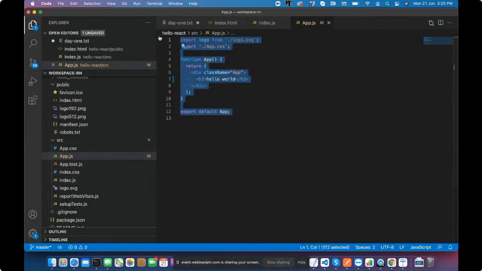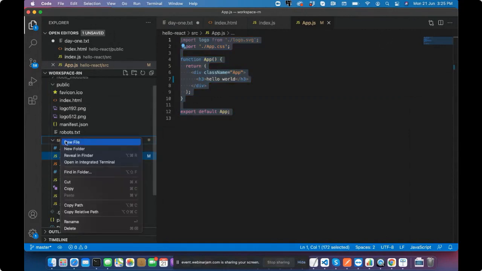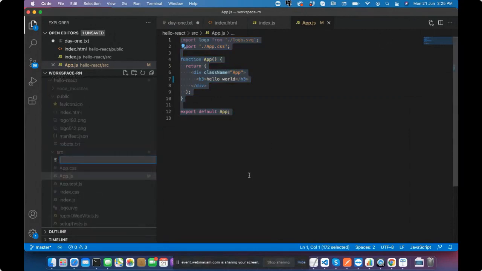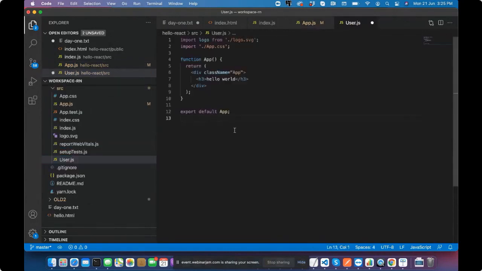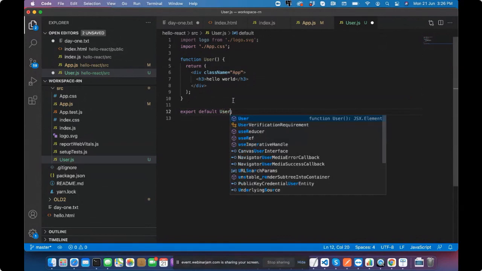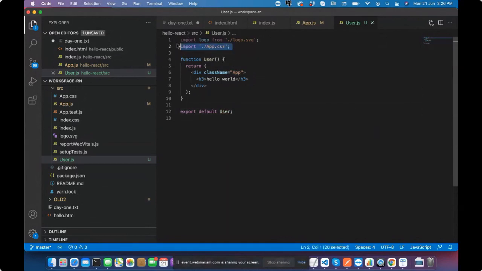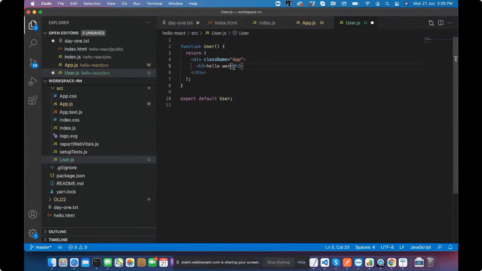Let's create one more component here. I'm creating one more quick component, copying it and calling it user.js, pasting it here, naming it more aligned and saying it user. Just remove it, I don't need it. This is my hello world, hello user.